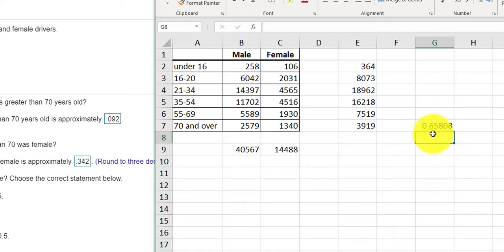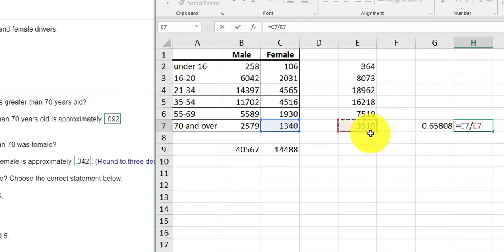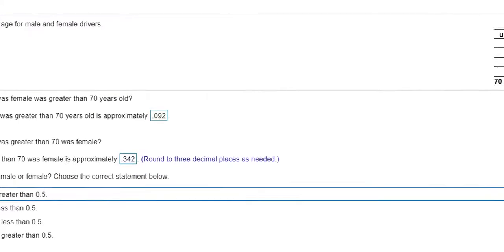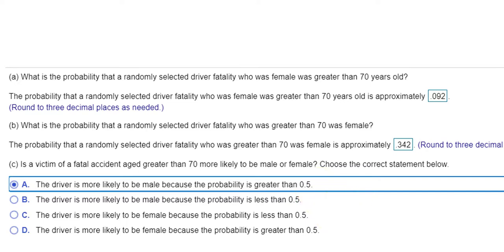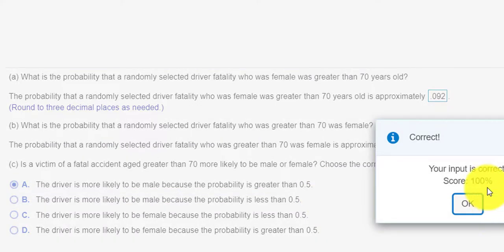And already I know the answer is the driver is more likely to be male, because if this is over 50%, then females will be less than 50%. We'll do the calculation anyway. I press equals 1340, which is C7, divided by this 3,919. So 34% of women, 65% of men get into accidents. So the driver is more likely to be male because the probability is greater than a half. Check answer. Boom, 100%. Thank you for watching.